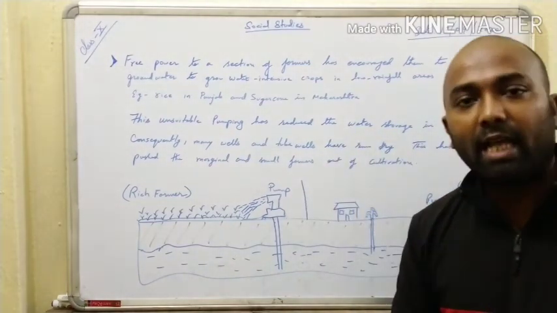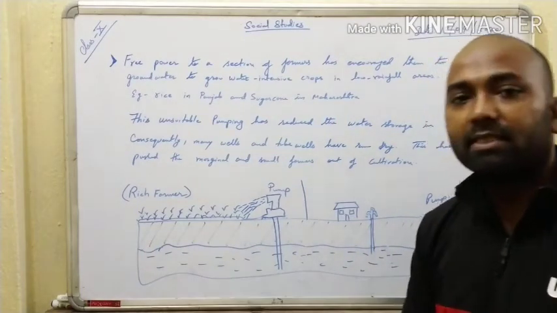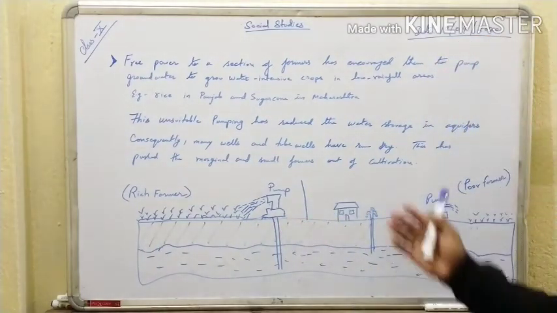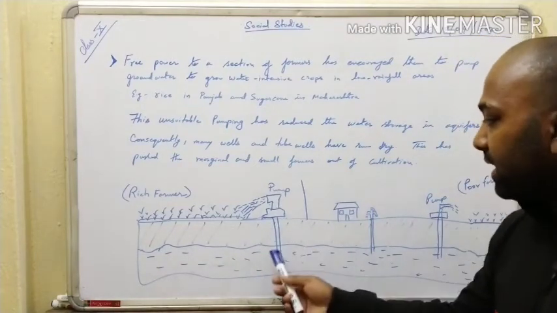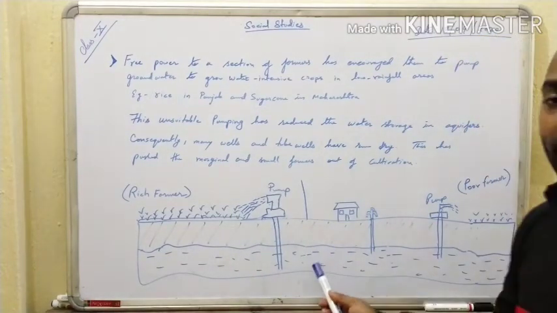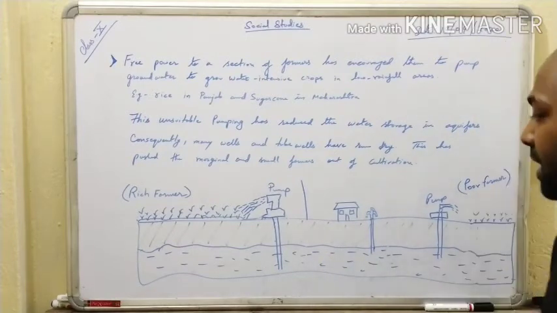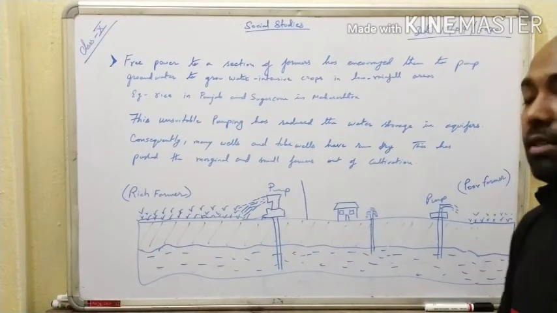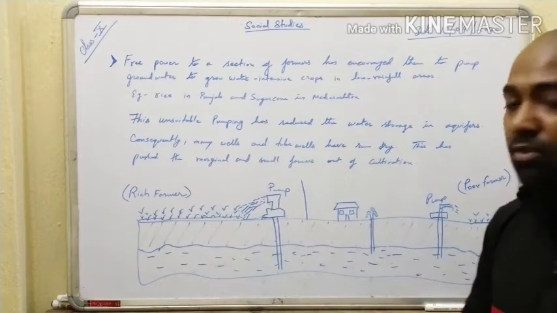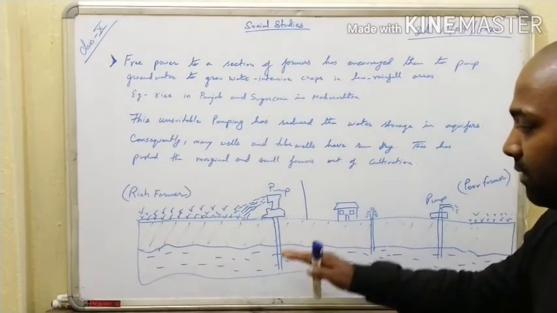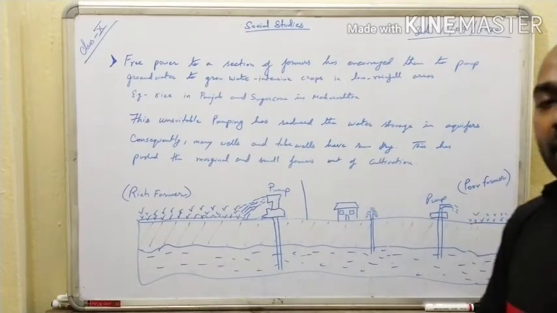Now let us understand this with the help of the diagram. This is the lithosphere on which we do various activities, like growing crops, building houses, construction. Every work is done on the lithosphere of the earth. Below this you'll find the water table, and this is known as the aquifer, where the water is getting stored. This water table has got water in a huge amount, and if people use this consistently, then what will happen? The water level will fall, and some of the places will not receive water in a good amount.